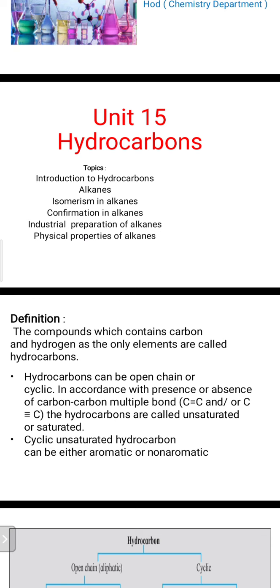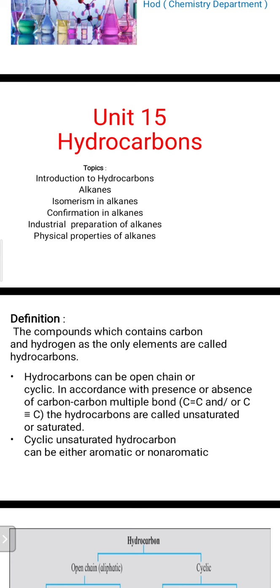Hydrocarbons are compounds that contain carbon and hydrogen atoms as the main elements, or only elements you may say. These are called hydrocarbons. Its definition is easy to remember for you. Hydrocarbons can be open chain or closed chain. Closed chain is also called cyclic, meaning cycle of the carbon atoms.